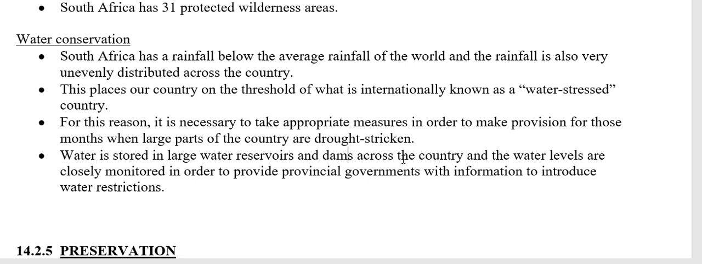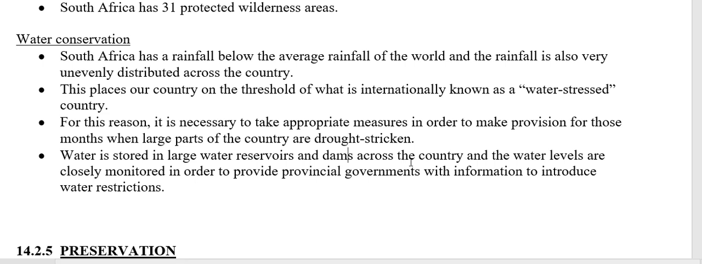Obviously in rainy times, when it rains again, the rivers run into the dams and the dams fill up. But during winter, when it's not raining, we use the water in the dam, so the levels of the dams decrease as we use the water. In Gauteng, for example, our water comes from the Vaal Dam. The more water we use, the lower the level of the Vaal Dam is going to go. In summertime, when it rains again, the dam fills up again.